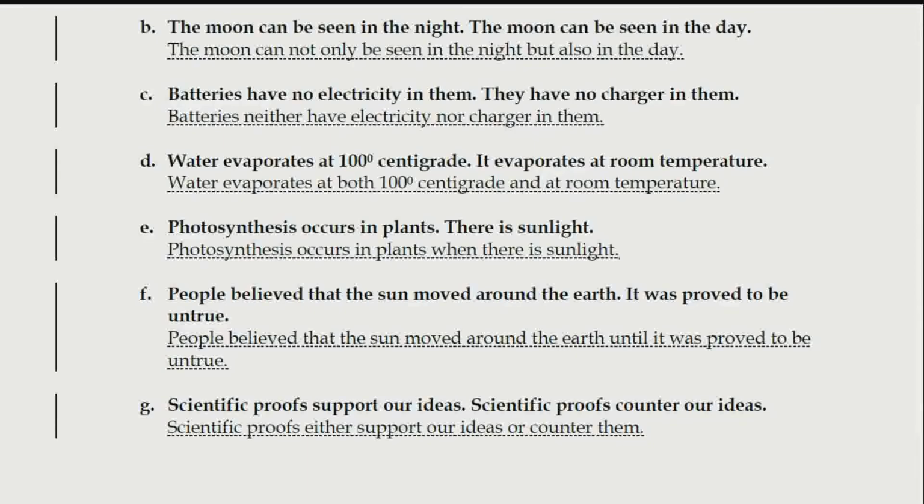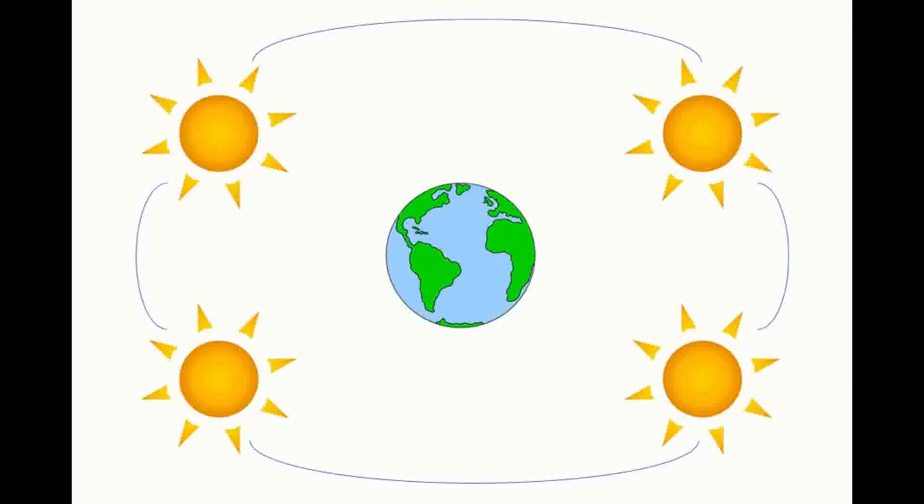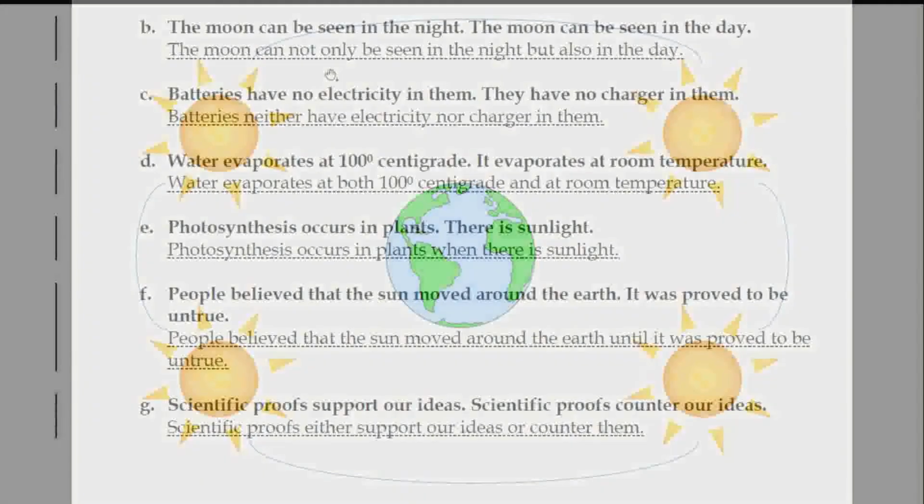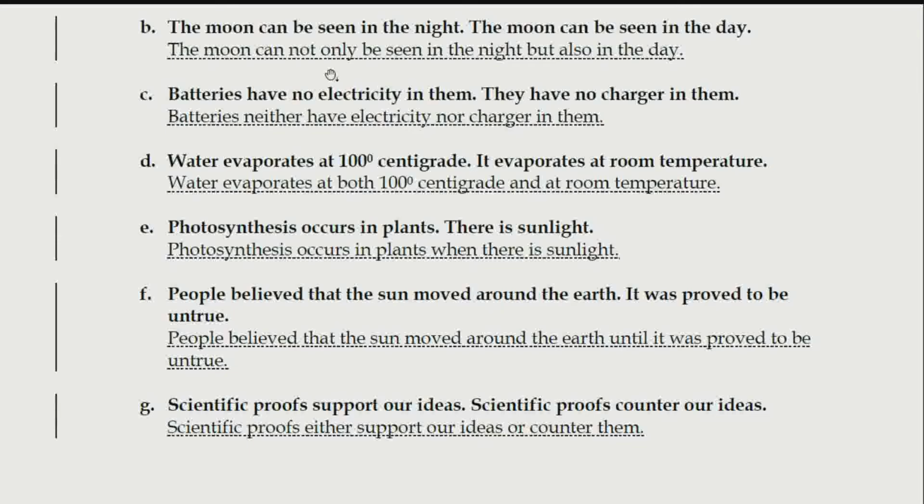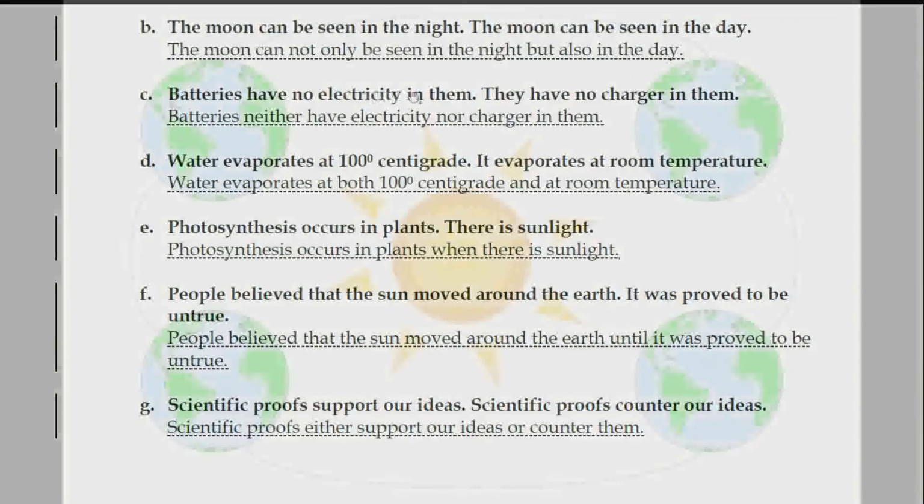Now people used to believe that the earth is in the center and the sun would move around the earth. And if you have learnt your science chapters well, you will know that this is not true. Actually, the earth revolves around the sun. That means that this number 100 would be revolving around the sun.